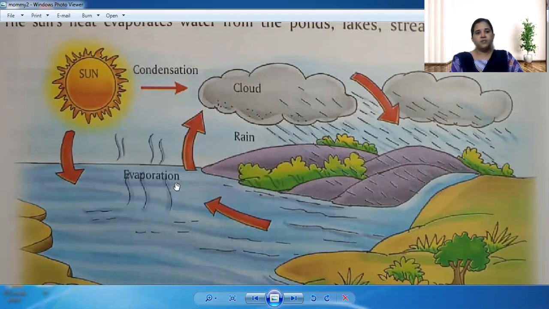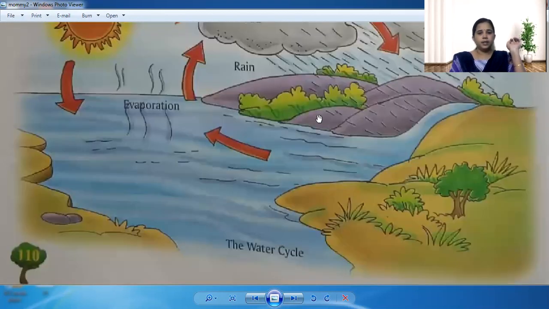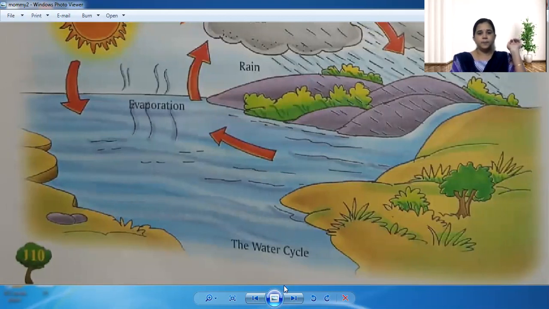And after evaporating, it forms a cloud. When the clouds become bigger and bigger, they can't bear the water vapor in them. After some time, when they go up, they become cool. At that time, they condense, and again we get that water in the form of rain. It will come back to the earth. So this process is called the water cycle.